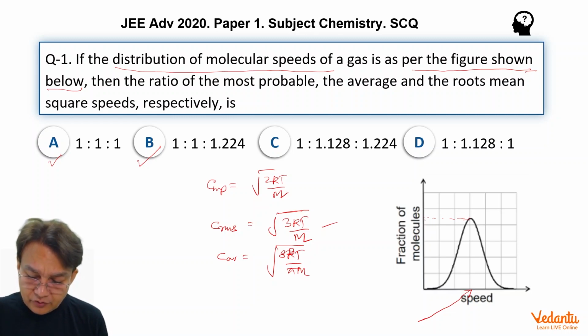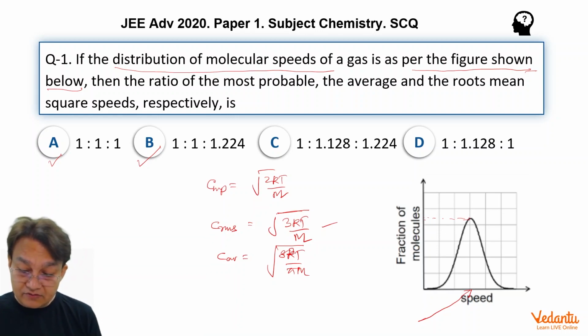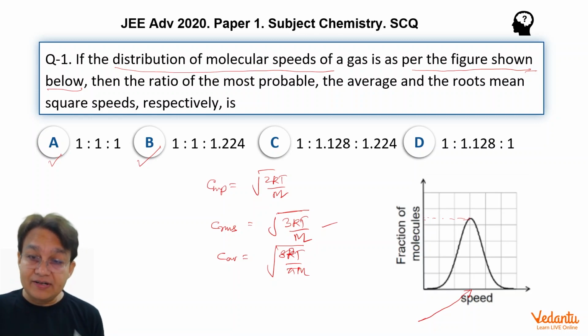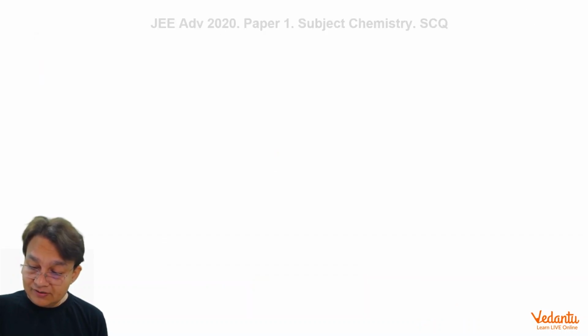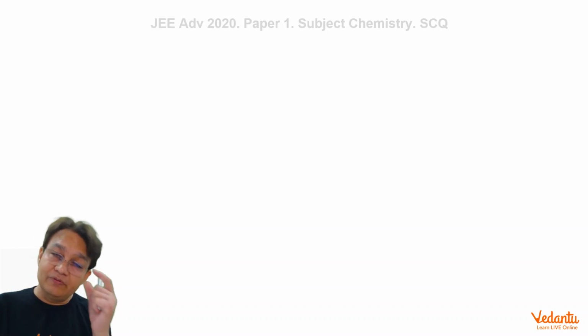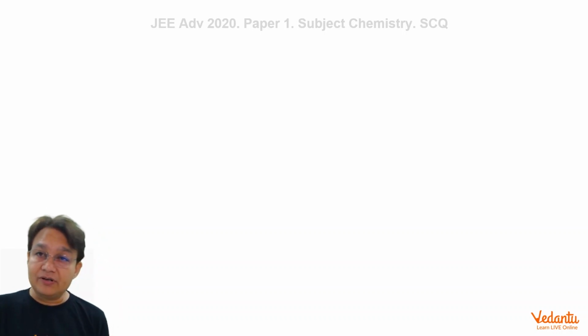In A and B you have to choose your answer, but now we have to decide which one, because in A there is 1 is to 1 is to 1, and in B there is 1 is to 1 is to 1 is 1.224. Now the problem is this symmetrical distribution has distorted all the equations. We could not be very sure. How could we be sure of that symmetrical distribution?